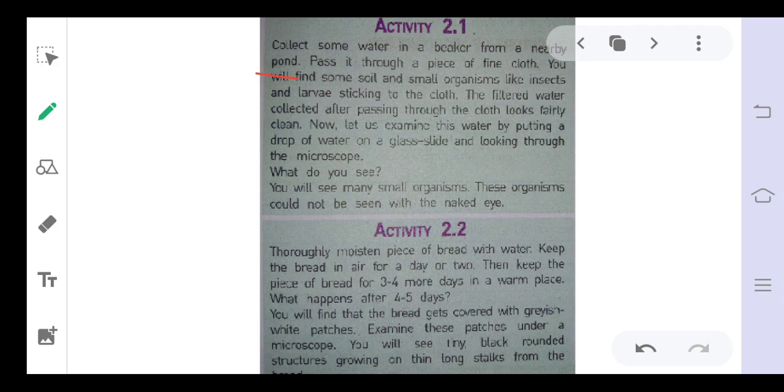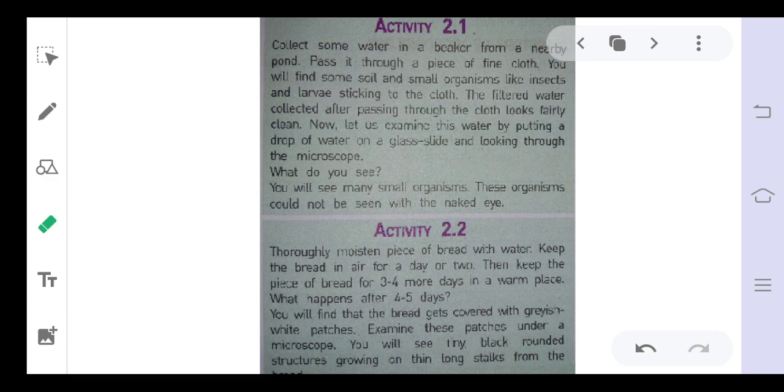Now let us examine the water by putting a drop of water on a glass slide and looking through a microscope. This is a very important term, microscope. What are microscopes? Microscopes are instruments that have very high magnifying power. Magnifying power means they can enlarge the actual structure of the substance or organism. We will discuss microscopes later.